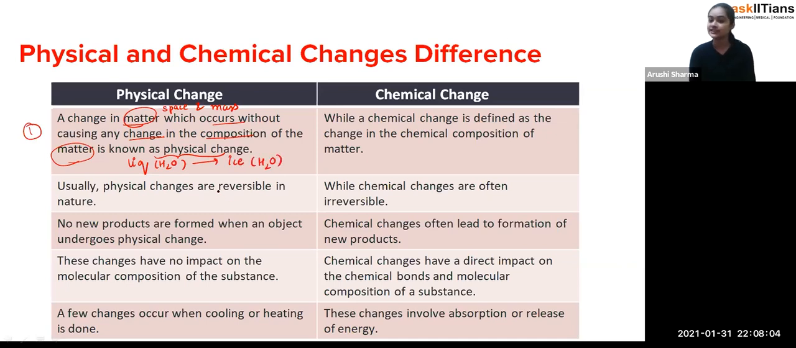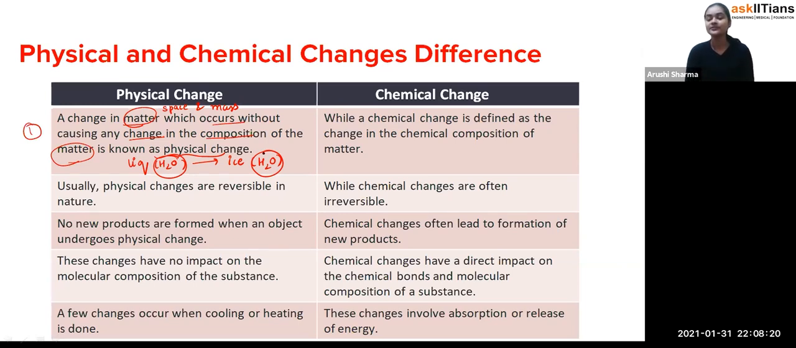That means water is H2O. So you can see that the chemical formula is the same for both conditions. There is no change in the chemical composition. So that is why you can say these are physical changes. It's just that its physical state has changed.